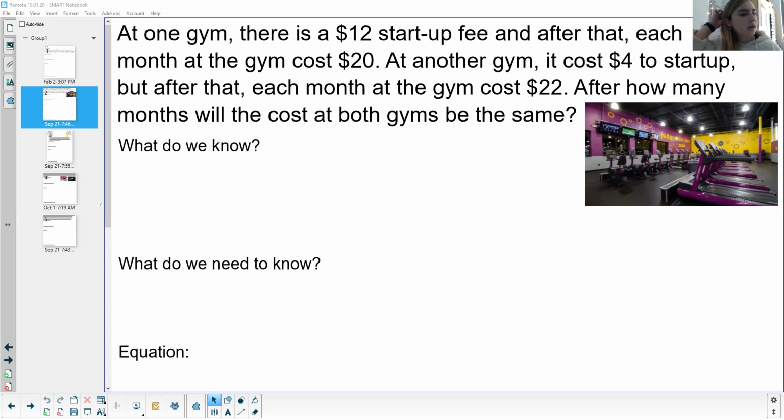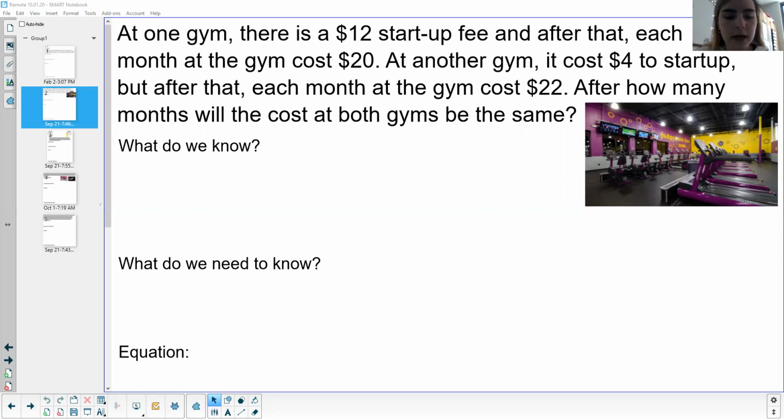So to give you context for what this means, I actually experienced this last month. I was trying to find a new gym. I was comparing Crunch Fitness with Planet Fitness. Both gyms had different startup fees, that one-time fee, like $50 for those. But they say you start up for this price, and then every month after that is going to be this price. So that's kind of what this problem is saying.